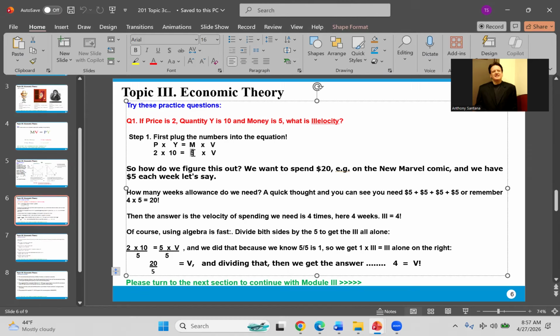But if I do something to one side of an equation and want it to stay equal, it's like a balance of a scale. For it to stay equal, I have to do the same thing to the other side. So I also have to divide the other side by 5. So in this case, 5 over 5 is 1, times V is V. And 20 divided by 5 is 4. So my velocity is 4.